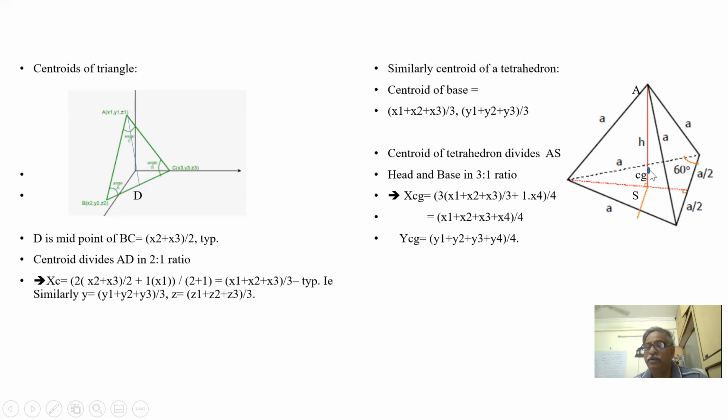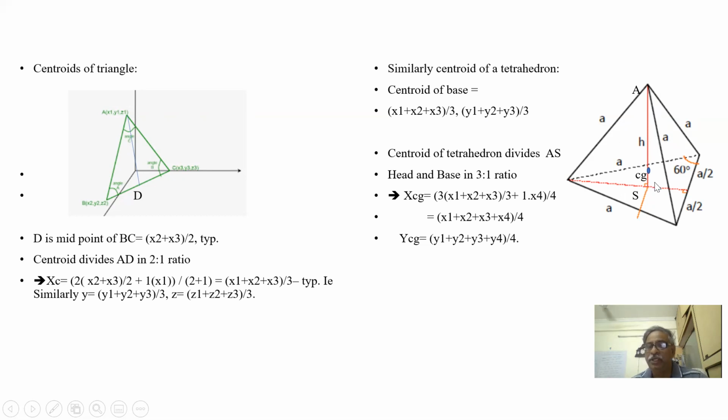So we know the centroid of the base is (x1 plus x2 plus x3) by 3, (y1 plus y2 plus y3) by 3, and (z1 plus z2 plus z3) by 3. For a tetrahedron, the center of gravity divides A and S in the ratio 3:1.